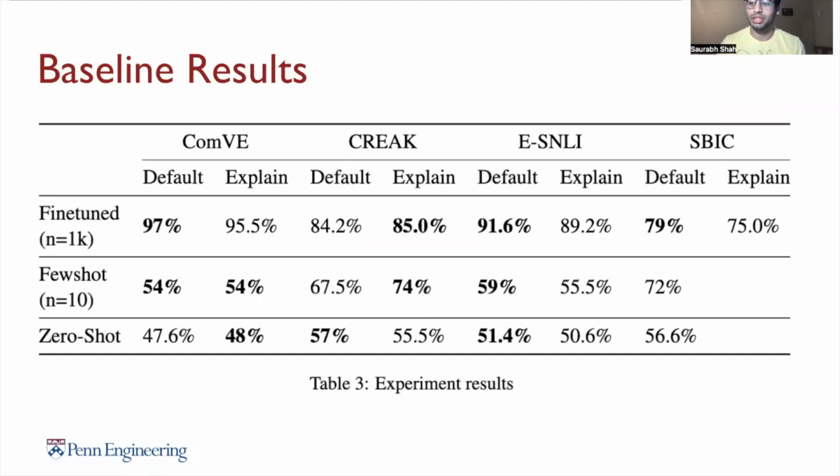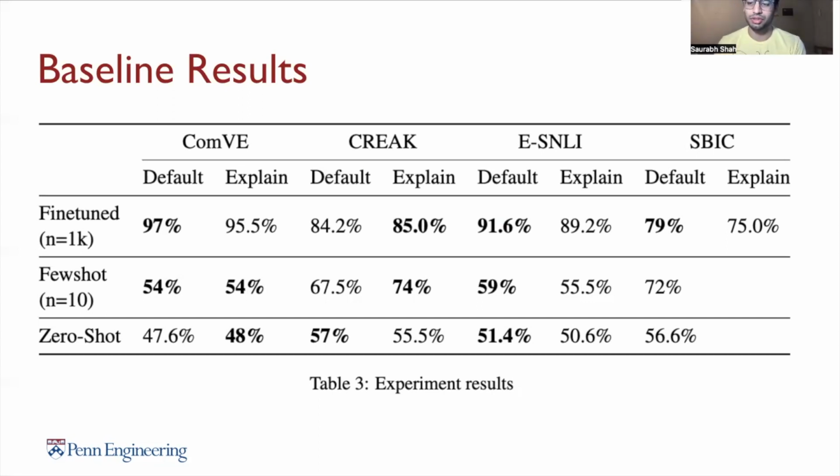So here we have our baseline results. These are all using the base Davinci model from OpenAI. And we see that the model is unable to solve most of these tasks in the zero-shot setting, but few-shot prompting improves the performance a good deal in CREAK and SBIC. Unsurprisingly, fine-tuning makes a huge difference in every single task. And I guess the last thing to note here is that the explanation-based fine-tuning generally had lower performance than the standard fine-tuning, though the difference is quite small.